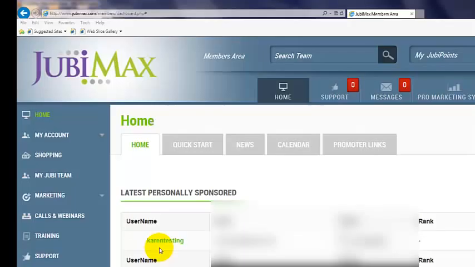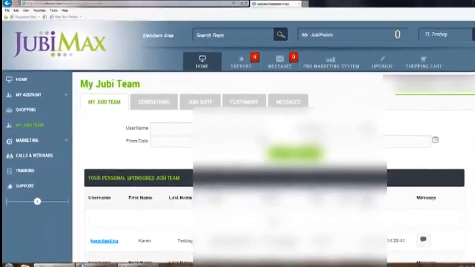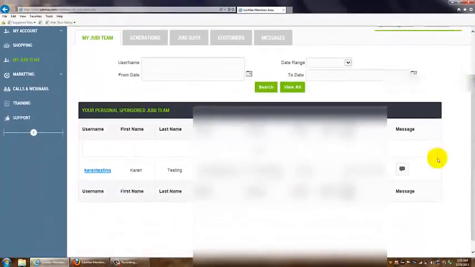Now, this is what we're going to do. We're going to go where it says My Jubi Team. We're going to click there. And you're going to see under My Jubi Team all of your personally sponsored. By the time you see this, this may change from where it says personally sponsored Jubi Team. It may say personally enrolled Jubi Team. There's a difference between an enroller and a placement sponsor. You'll learn that. So right now, we're still in the pre-registration stage, and there's still some fine-tuning that's going on.